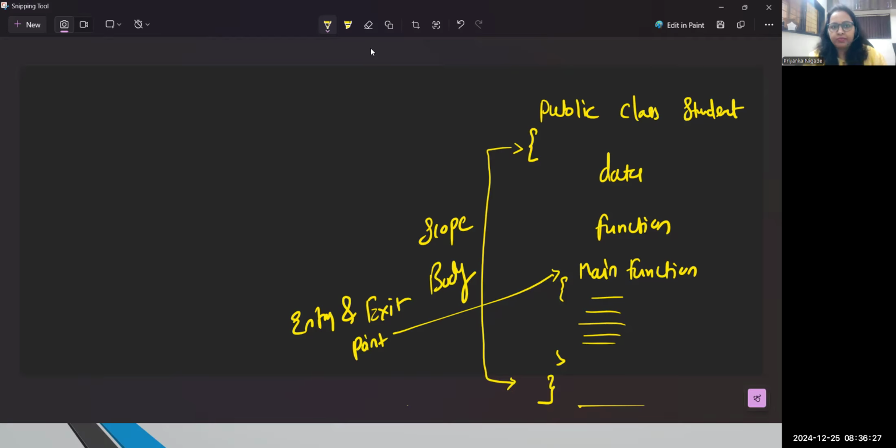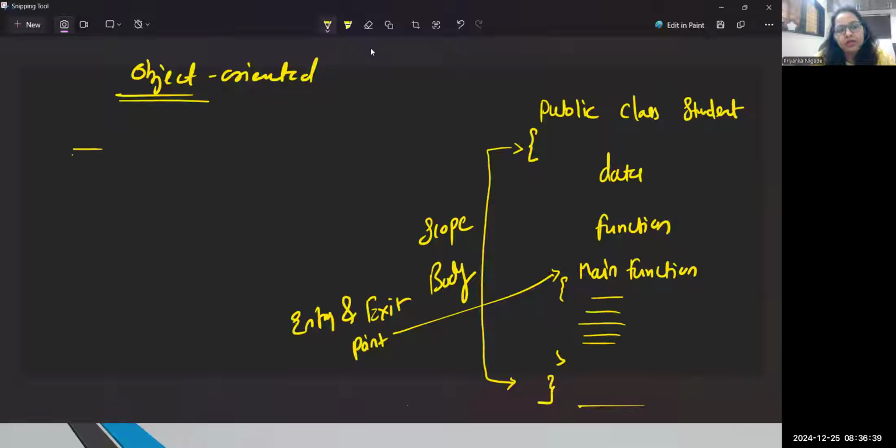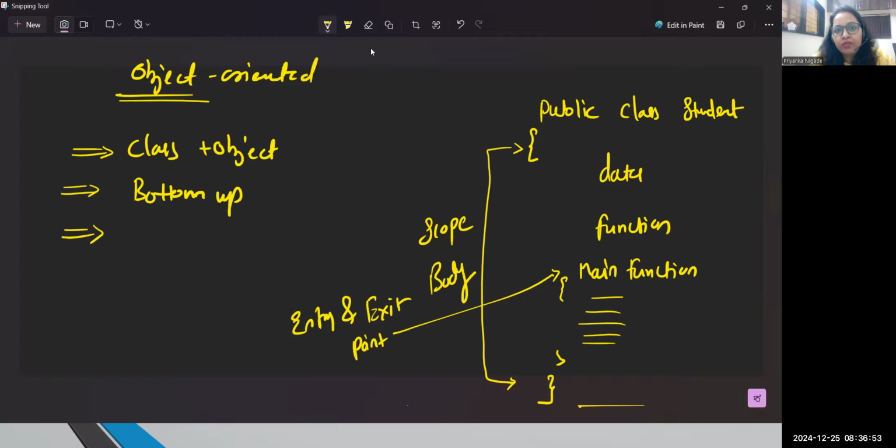But then why Java, right? When it comes to object-oriented programming languages, a few key points again. Every object-oriented programming language has two important pillars: one is class, another one is object. These two pillars are very, very important. Every object-oriented programming language follows a bottom-up approach. Another second point: what is the main focus?